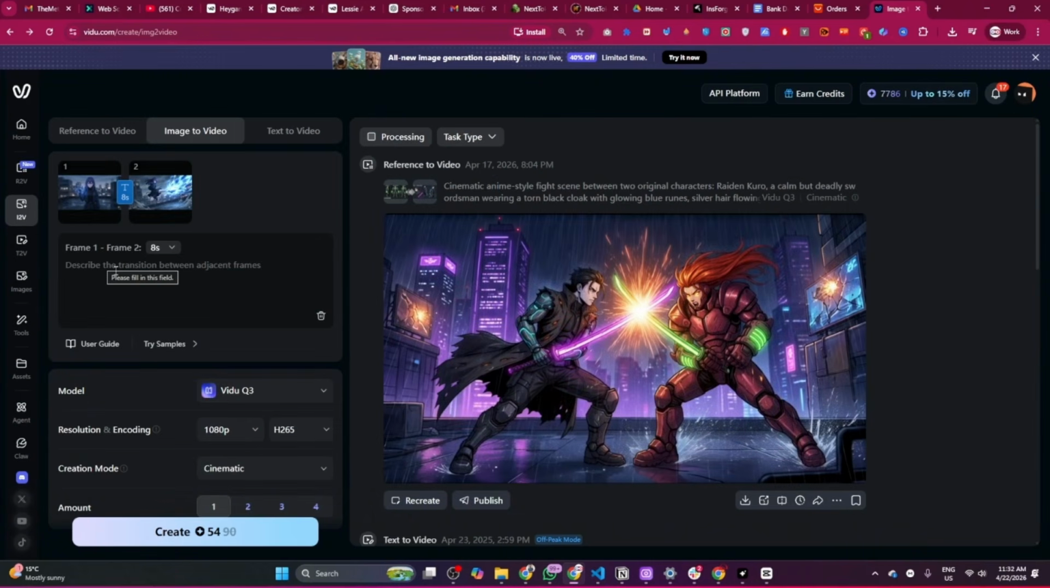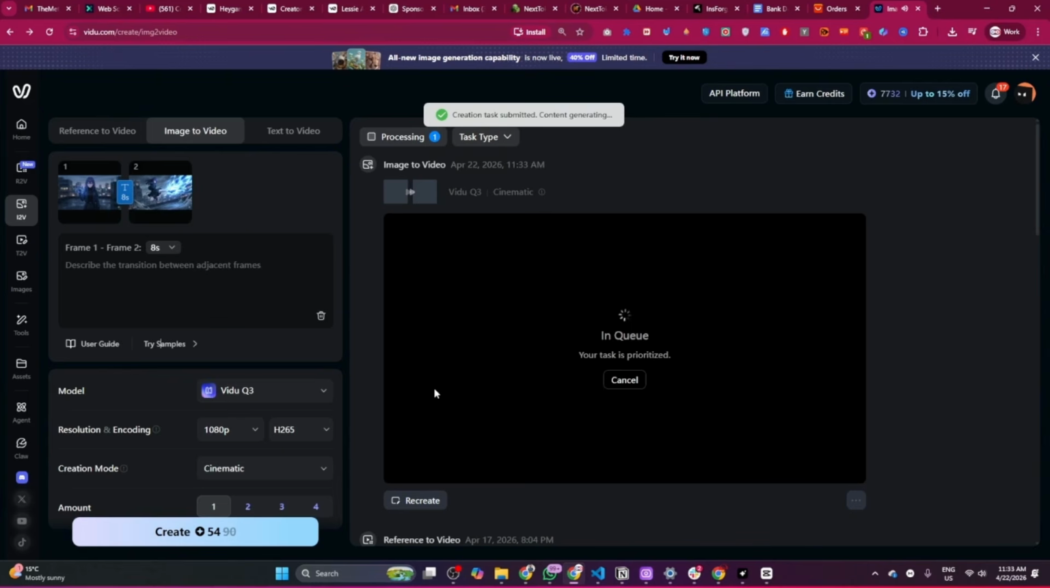I've just created these images, and now I'm going to use these as references, and I can give a certain prompt. I can describe the transition between both of these frames. Also, I can choose the video length. I can make a video for 8 seconds, or maybe for 16 seconds, or maybe for 5 seconds. So now I can simply click on this create button, and now it is going to create a video for us. Let me wait for it, and there you go.